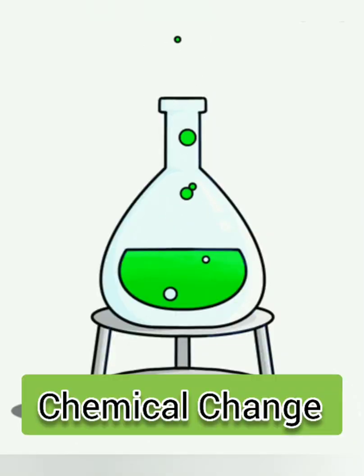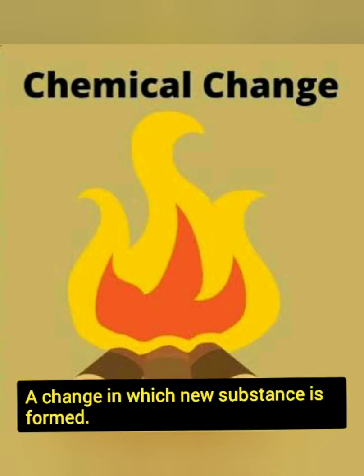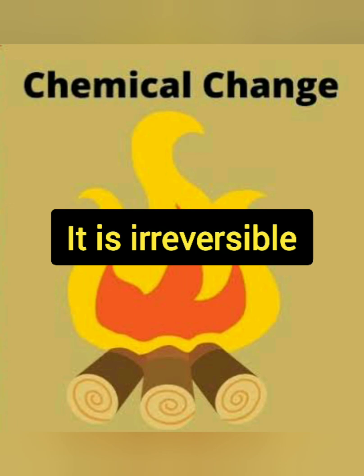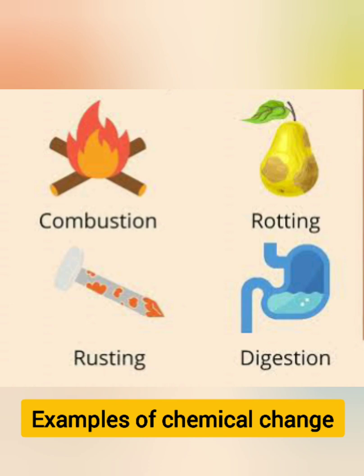Next is chemical change. In a chemical change, a new substance is formed and it is irreversible. Here are some examples of chemical change.